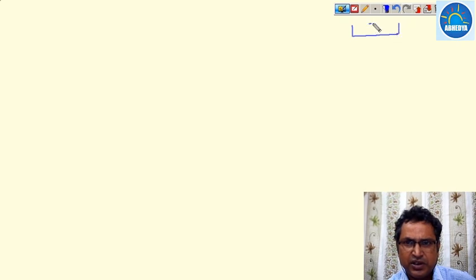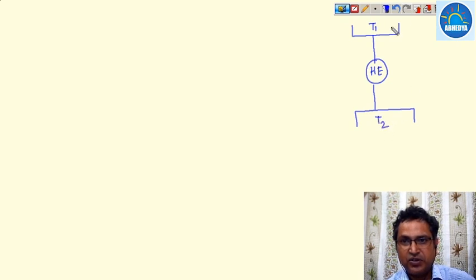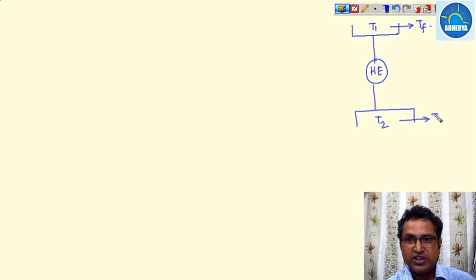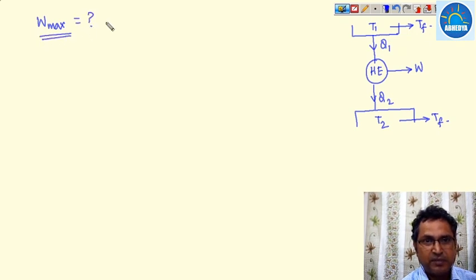Now suppose this is at temperature T1, this is a heat engine which is working between the two bodies. This is temperature T2. The temperature of this body changes from T1 to Tf. It rejects the heat Q1 and it absorbs the heat Q2. And this engine delivers W amount of work. So we have to find out W maximum. What should be the value of maximum work that can be obtained by the heat engine.